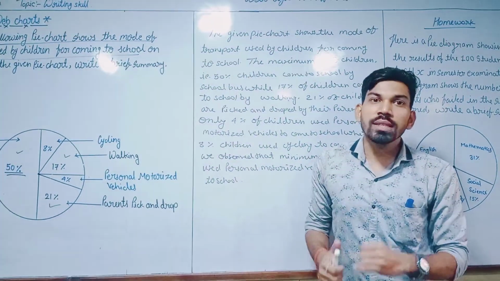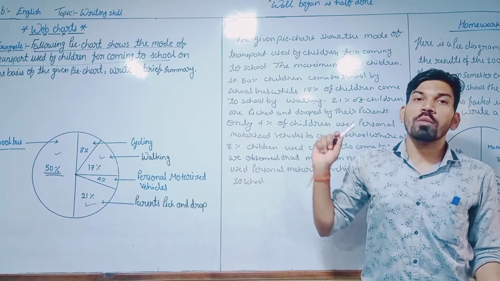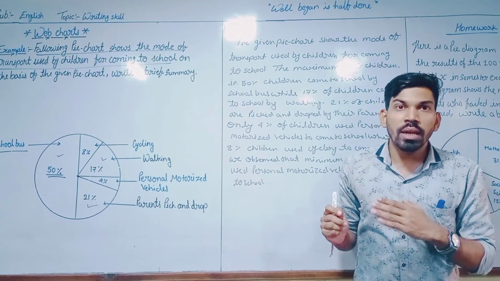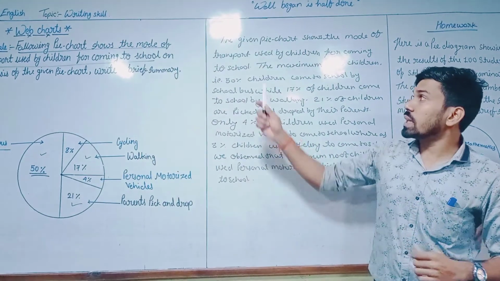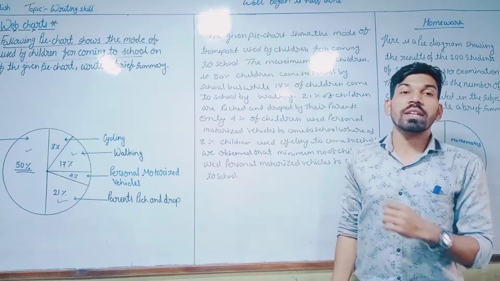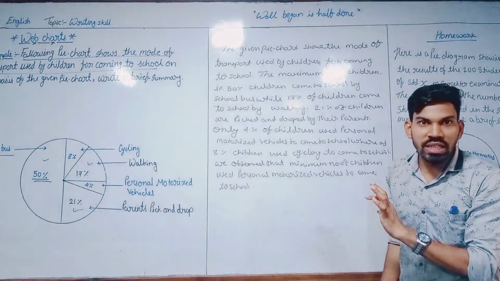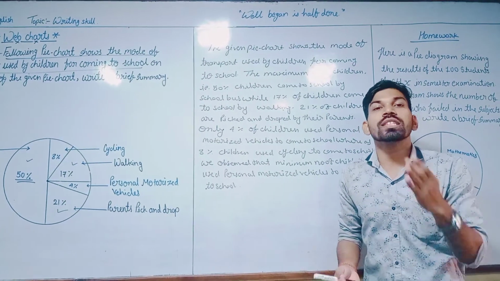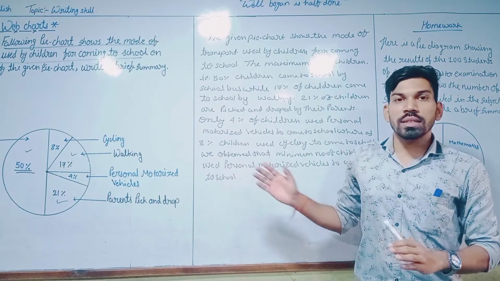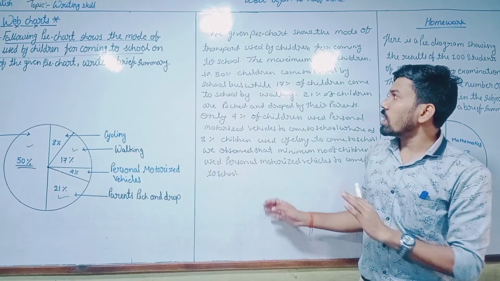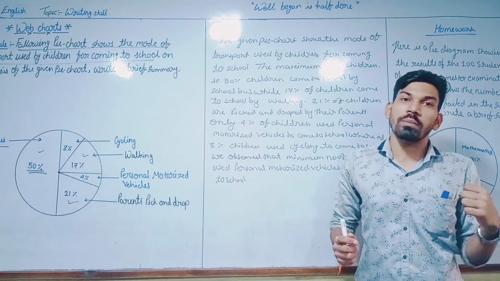So always we have to keep in mind that we should start from the given information, the data we have in the pie chart, and always start from the given question. Like in this, we picked the statement from the question only. After that we did the comparisons, what is the maximum and what is the minimum, and briefly we used all that information in statement form, and we finished with a paragraph. So this way we conclude the given pie chart in a brief summary.